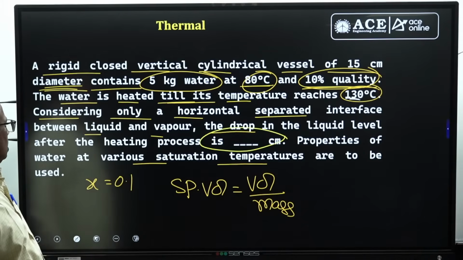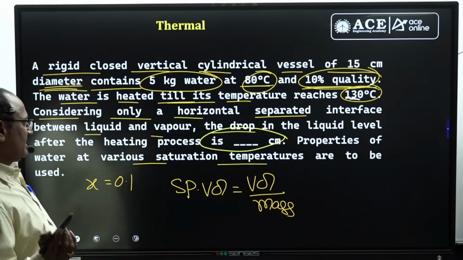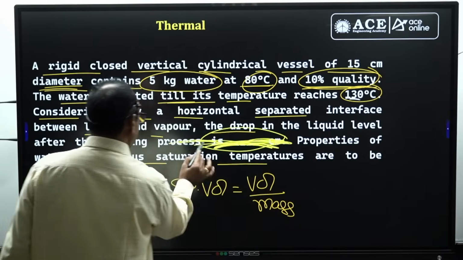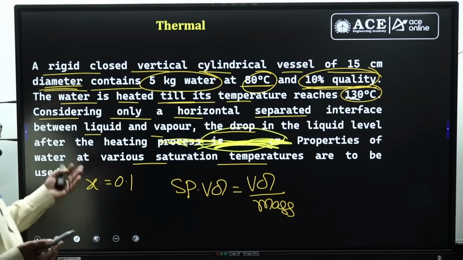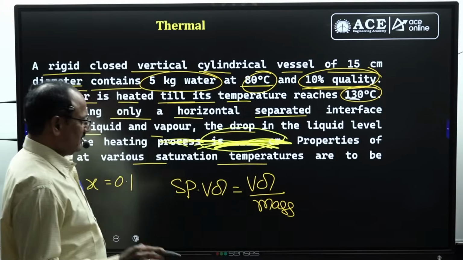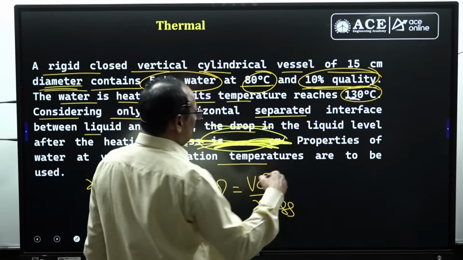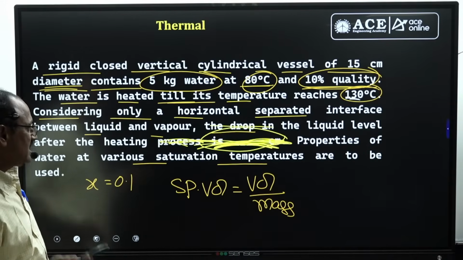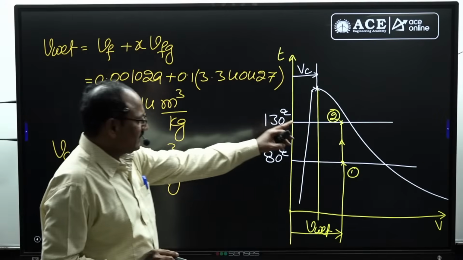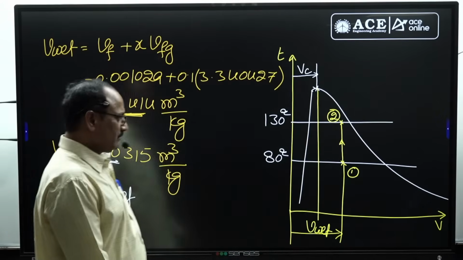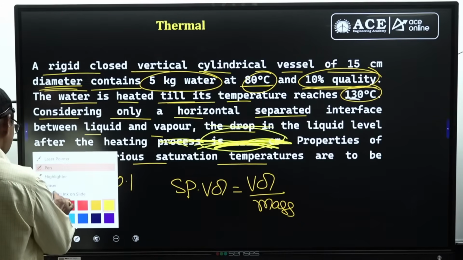I need to check it. Generally the question will be asking whether the liquid level is increasing or decreasing. So it is not correct according to the question I got from my students. Maybe it was wrongly printed. Anyhow, the drop in the liquid level may not be correct. Generally, if it is asking just the level of the liquid, definitely the level of the liquid decreases, because state 2 is very close to the saturated vapor curve. So that is the answer for this particular question.